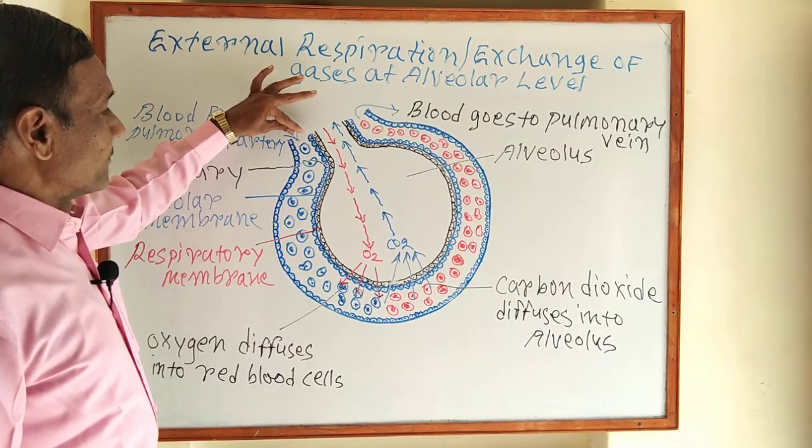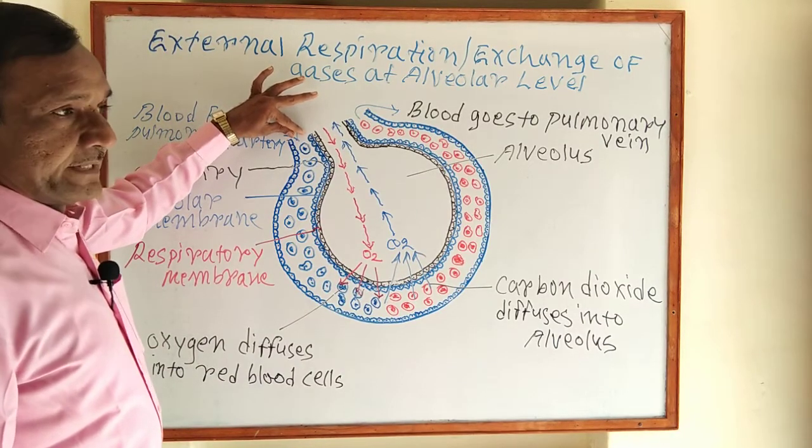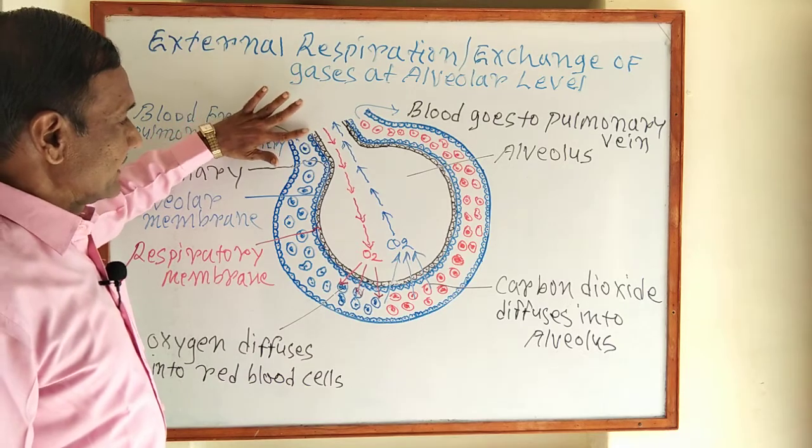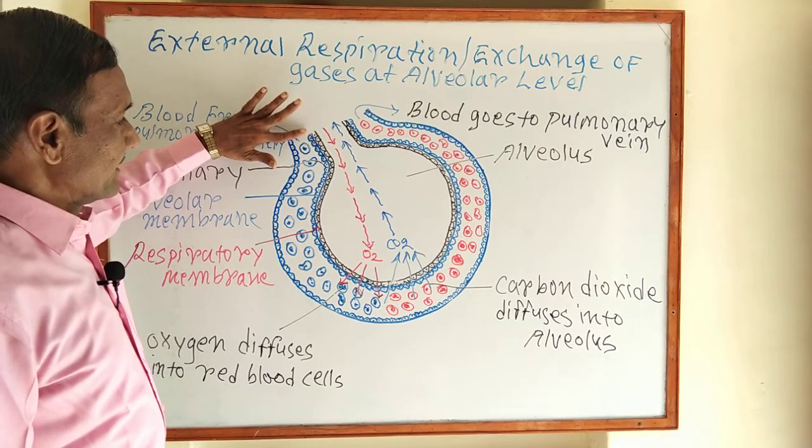Now the blood capillaries, this part here.